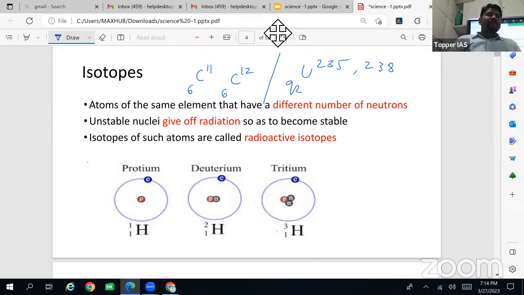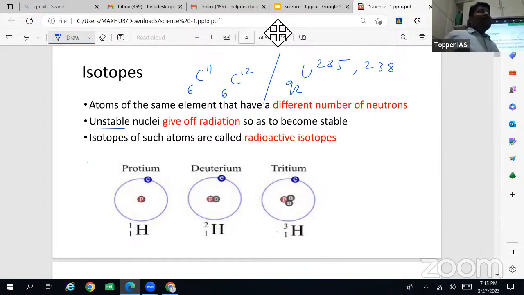So isotopes, isobars, and allotropes. In isotopes there is a difference in the number of neutrons, and due to this difference the nuclei become unstable.